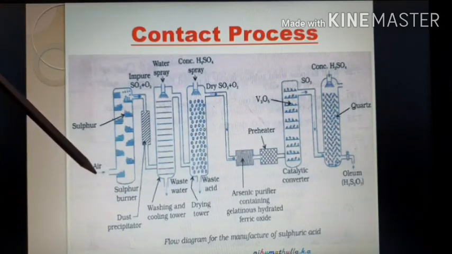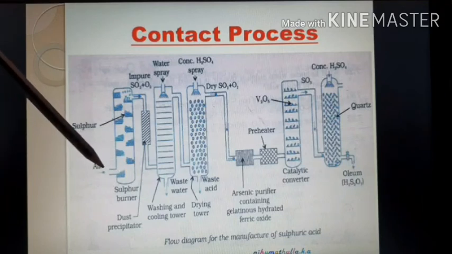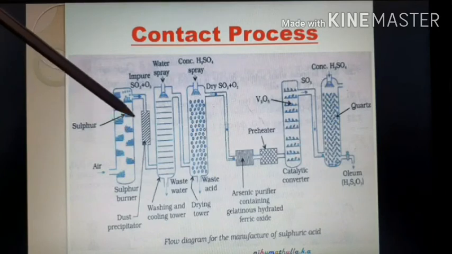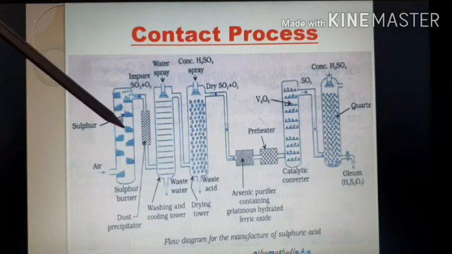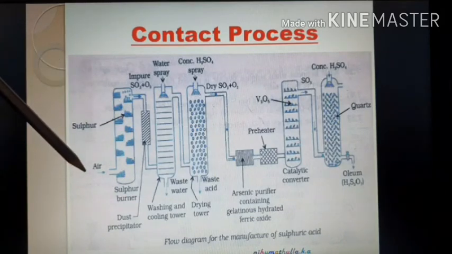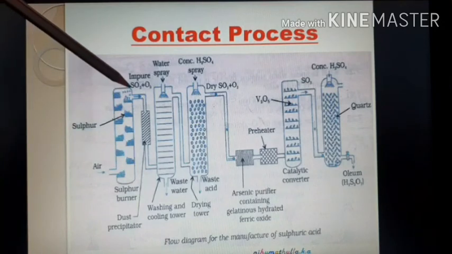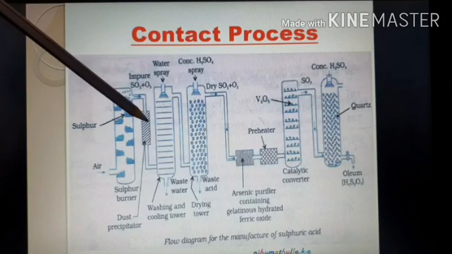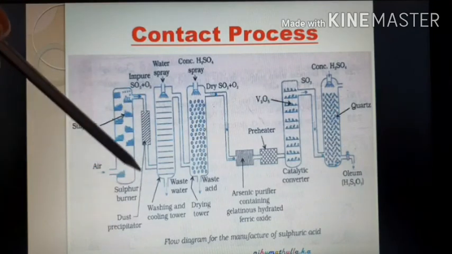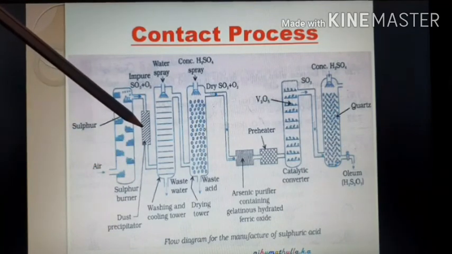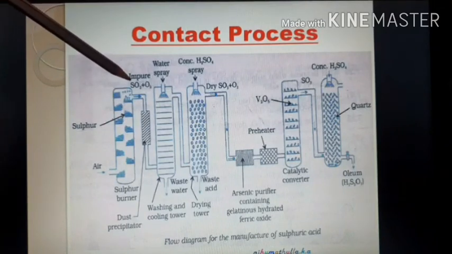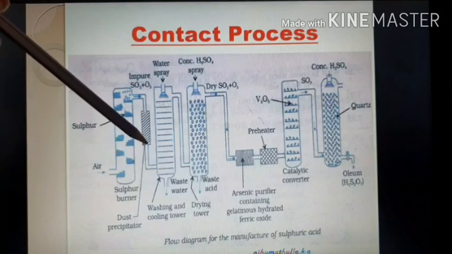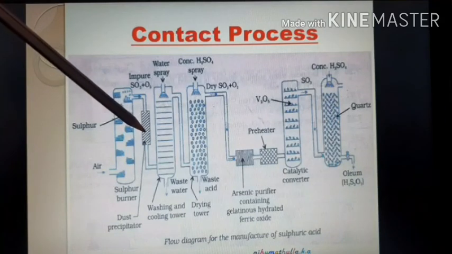Air is blown from the bottom of the chamber in which sulfur is placed in different cells. When air containing oxygen is mixed with sulfur dioxide, the impure sulfur dioxide is passed to the dust precipitator. Impure SO2 and O2 pass into the dust precipitator, and all the dust is removed.